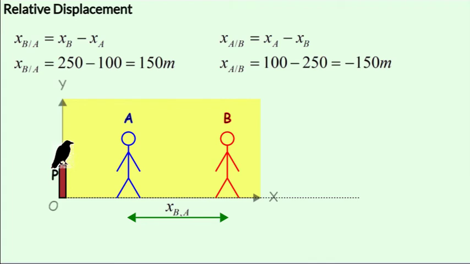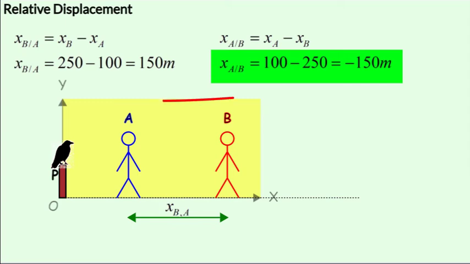Now what about XA with respect to B? This would by definition be XA minus XB, or 100 minus 250, which is minus 150 meters. Again, the bird has computed this from its frame of reference, and what this indicates is that B will see A 150 meters to its left, or in the negative x direction.